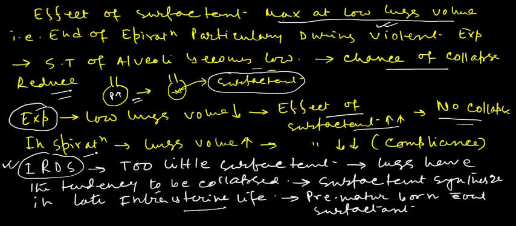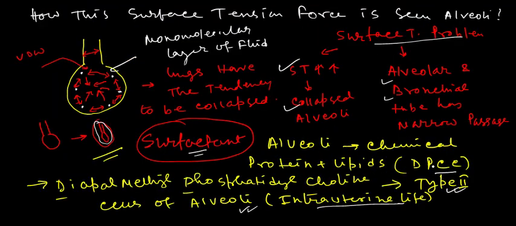But during inspiration the lung volumes are very high, so there is no need for the action of surfactant, and its effect becomes low. During this time the compliance comes into operation, the stretching property of the lungs that functions during inspiration. Surfactant is a chemical made up of proteins and DPPC, a special kind of lipid, secreted from the type 2 cells of the lung alveoli during late intrauterine life. So hope you have totally understood surfactant and its functions.